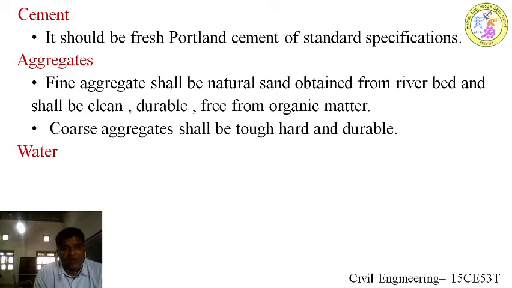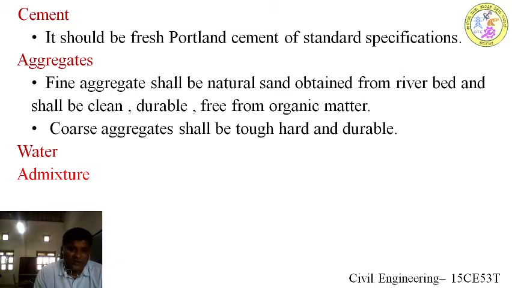We have to add water to cement for the hydration reaction, for bonding between these particles, for binding properties. The water that is used should be potable water, that is, of drinking water quality standards. And admixture is one more component that is common in today's concrete for altering the properties of concrete.